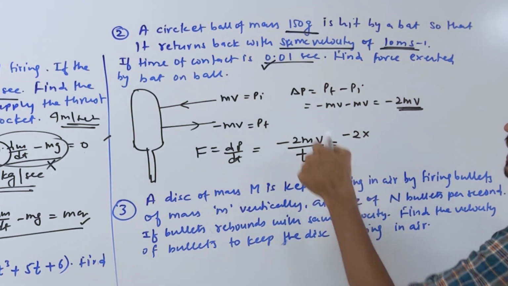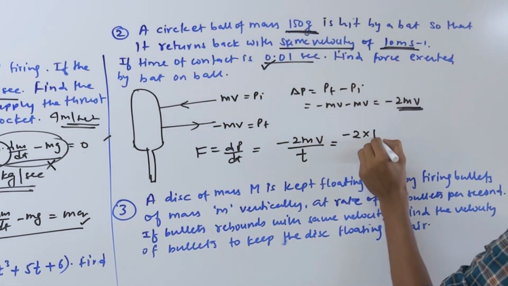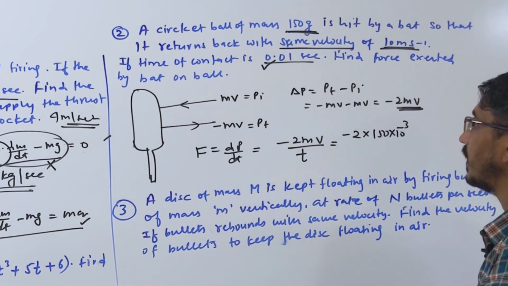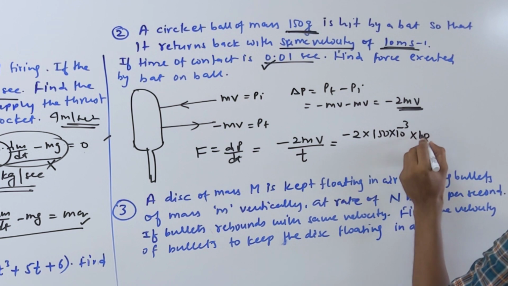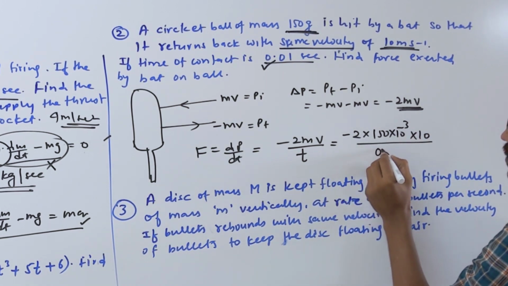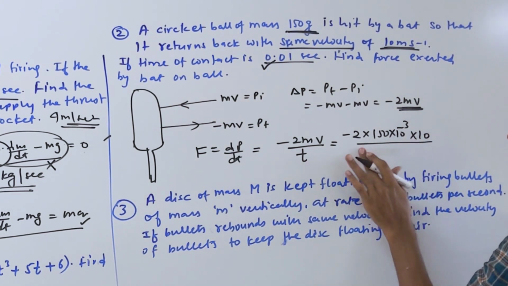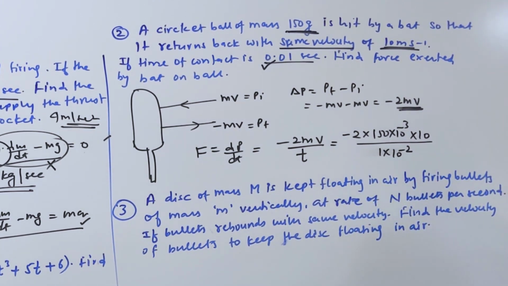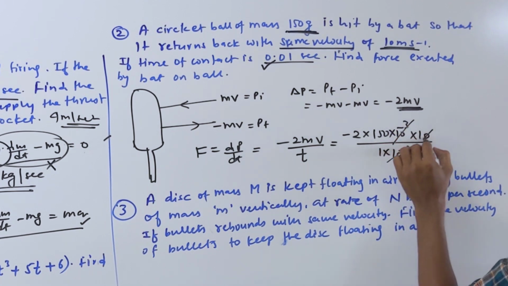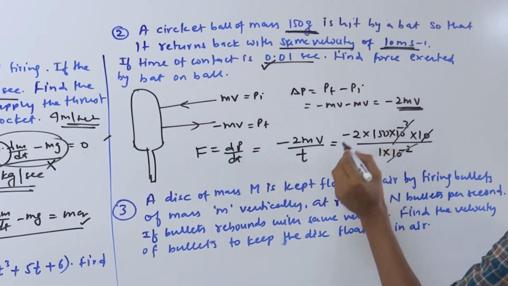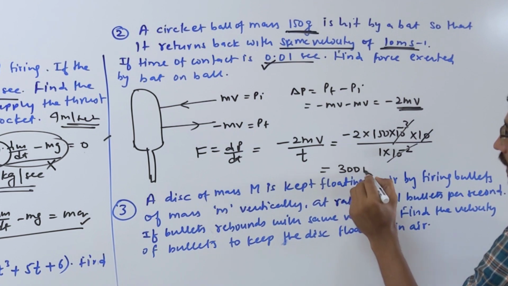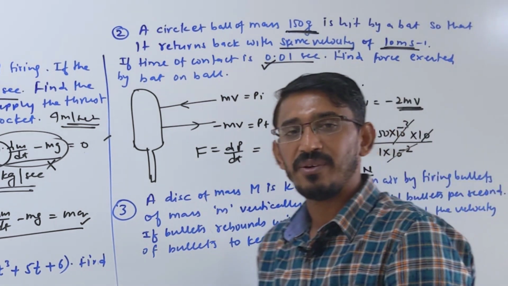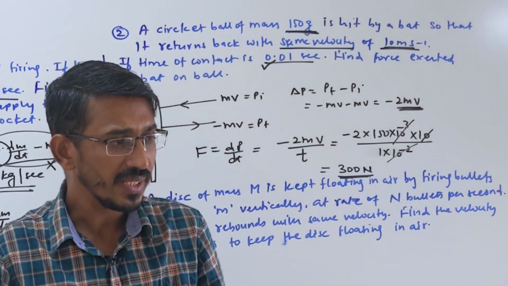Minus 2, mass is given as 150 gram. 150 gram is 150 into 10 power minus 3, because you have to work in the SI system. Velocity is given as 10, divided by time, given 0.01, which you can simply write as 1 into 10 power minus 2, so the calculation becomes easy. Minus 2 goes here, minus 1 remaining goes there. So 150 into 2 becomes 300 Newton.